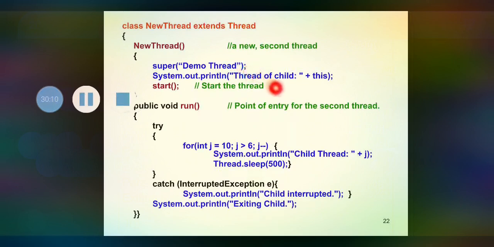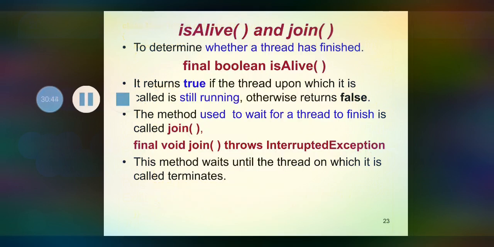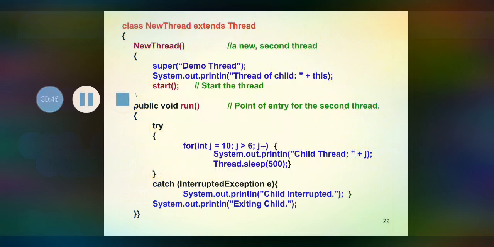Then System.out.println of this, where this refers to the currently executing thread. Here the current thread is the child thread, so the current thread with the name Demo Thread will print, with the value 5, that is the priority, and the group name, that is main. Similarly we can call the start method without the object t, so that start() will call the run method, and the remaining things are the same as in the previous program. The output will also be the same as the previous program.